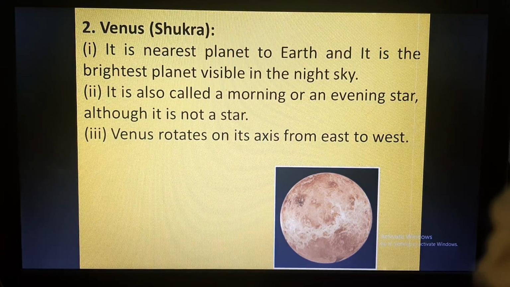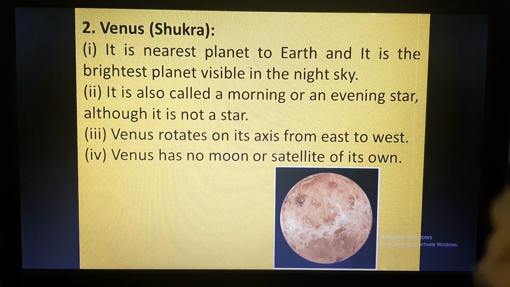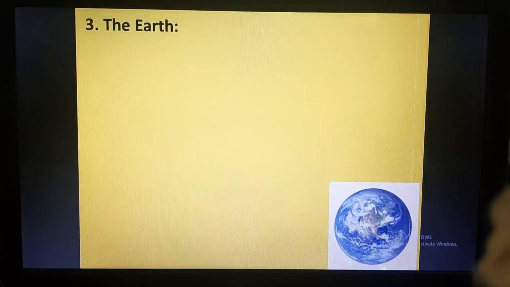Now Venus rotates on its axis from east to west, opposite to Earth. Earth moves from west to east. Venus also has no moon or satellite of its own. So you see, Mercury has no satellite and Venus also has no satellite.